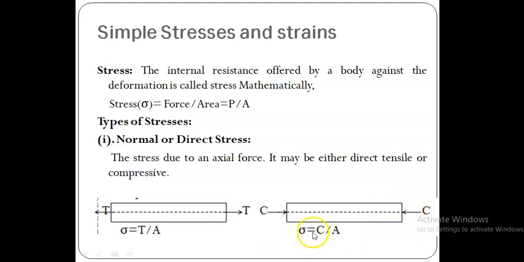Sigma is equal to, now this axial compressive stress sigma is equal to the axial compressive force C divided by the cross sectional area of the bar. So like that we can calculate the normal or direct stresses. It is also called axial stresses.